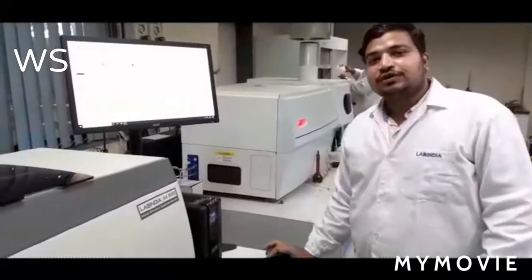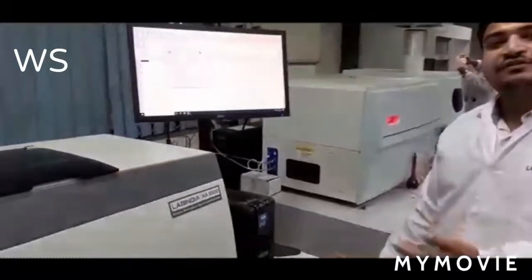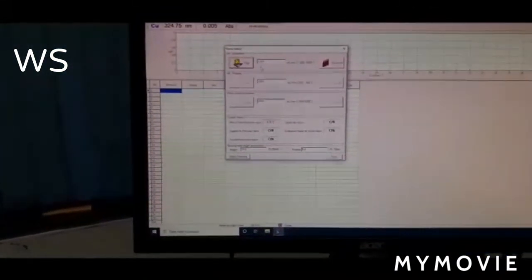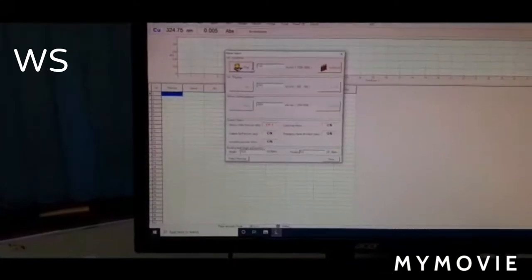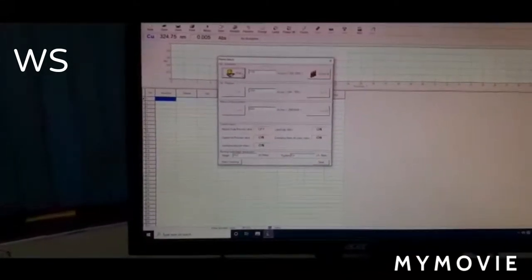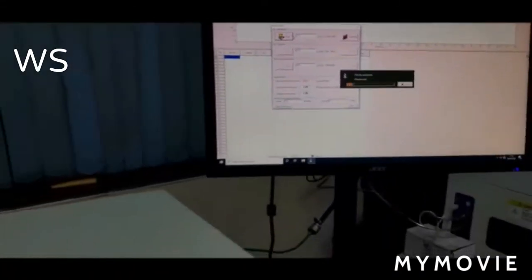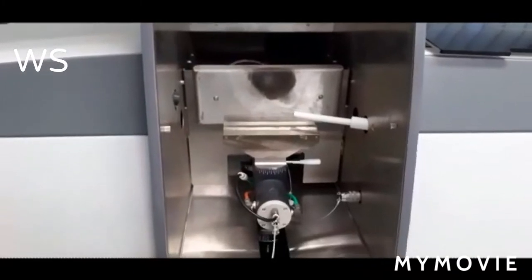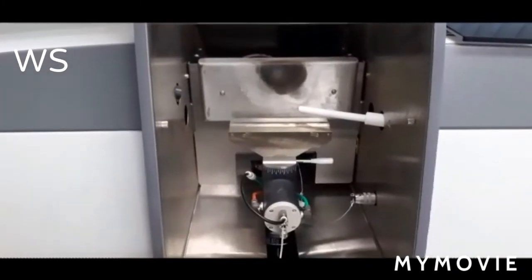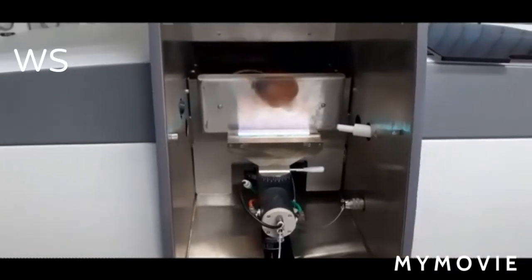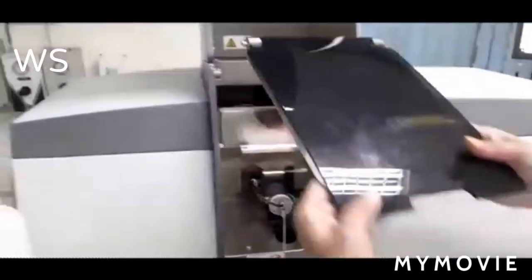Now I will show you a short demo of how our auto ignition flame system works with the help of software. You have to just click a button, fire, in the software and your auto ignition system will start. We will click this button. As soon as we click the button, we see the igniter coming out and starting the flame. Adding to the safety features, we have a shield which protects your eyes